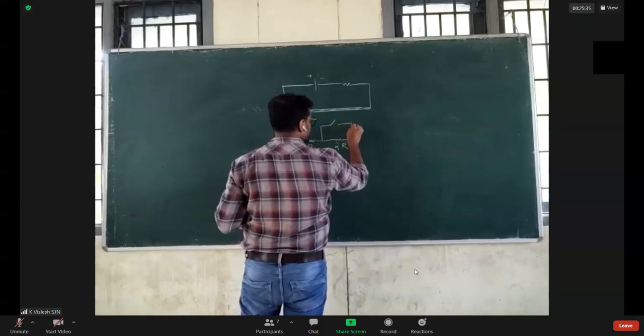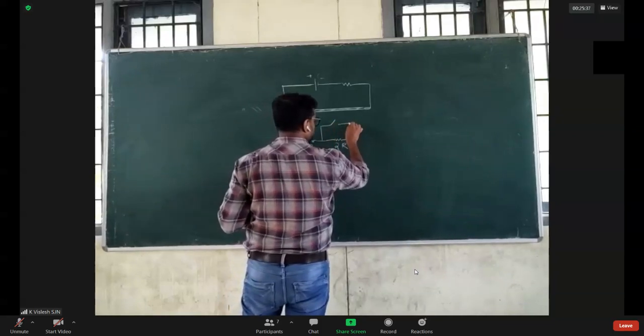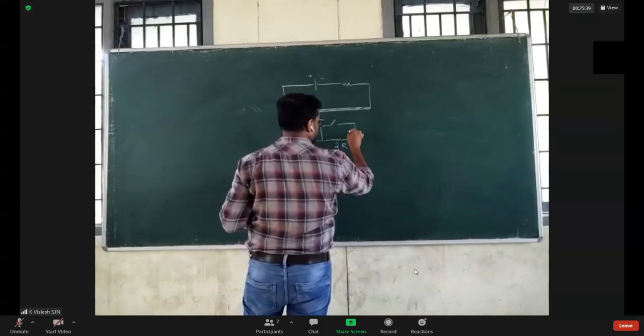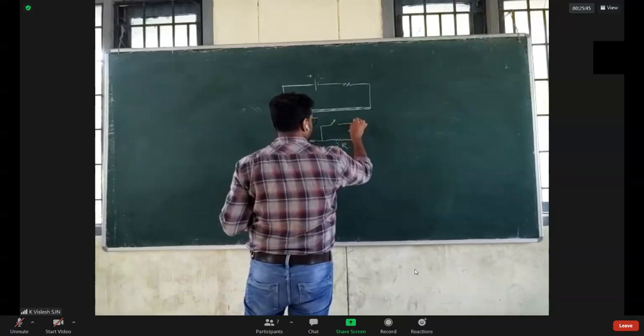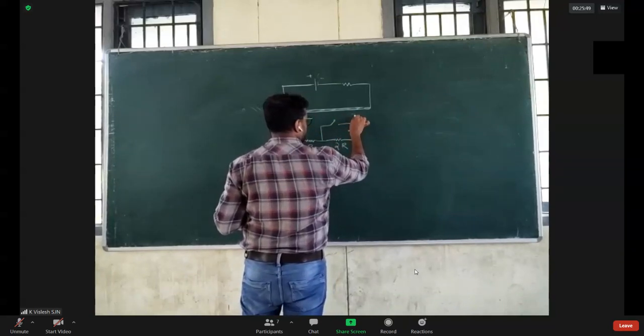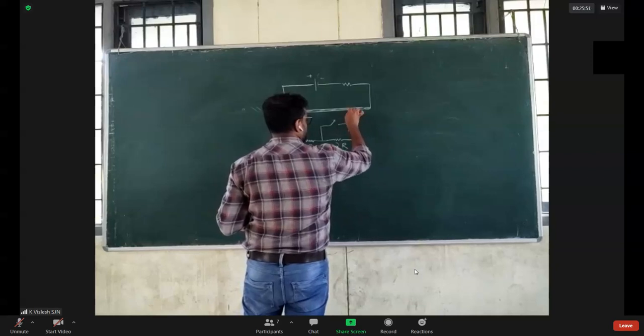We have two switches here. Here we have a galvanometer.